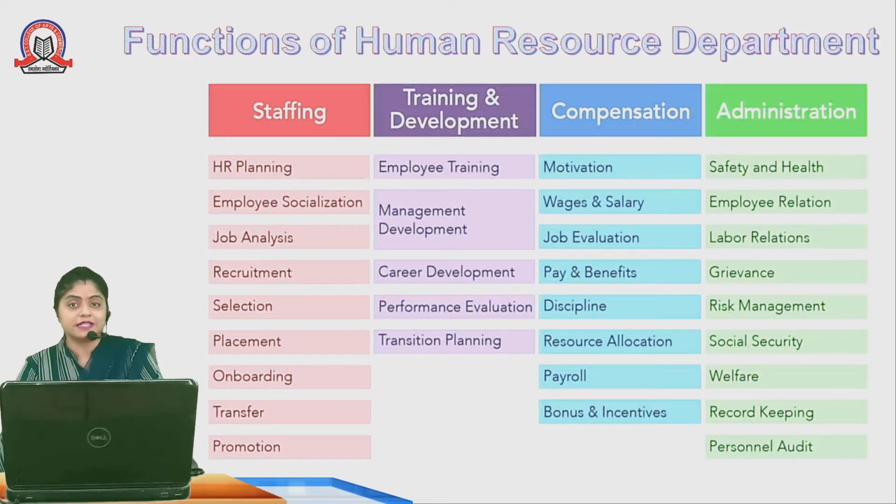Then grievances. If any employee has a complaint, they can put it forth. Risk management, social security. Nowadays, if companies are working 24/7, they are giving different facilities like pick and drop facilities, especially to the women employees. They are taking safety precautions and providing welfare facilities such as drinking water facility, canteen facility, proper hygiene. Next, record keeping.